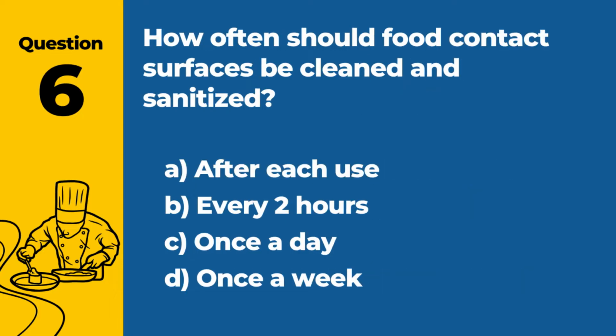Question 6. How often should food contact surfaces be cleaned and sanitized? A. After each use. B. Every 2 hours. C. Once a day. D. Once a week. Answer: A. After each use. Cleaning and sanitizing after each use prevents the spread of bacteria.